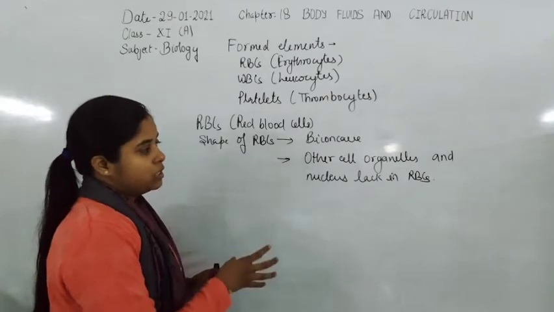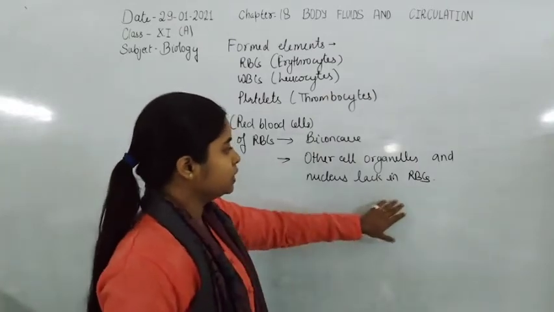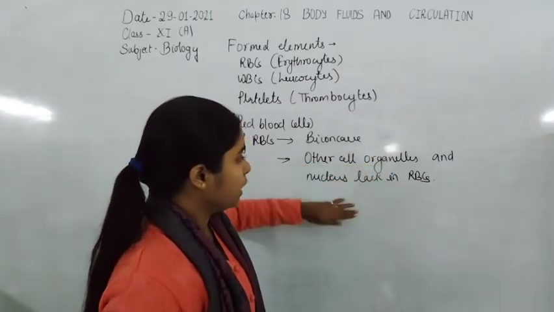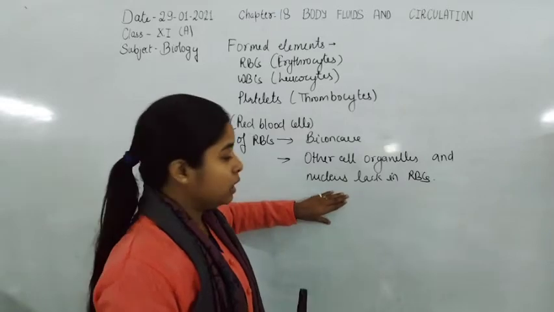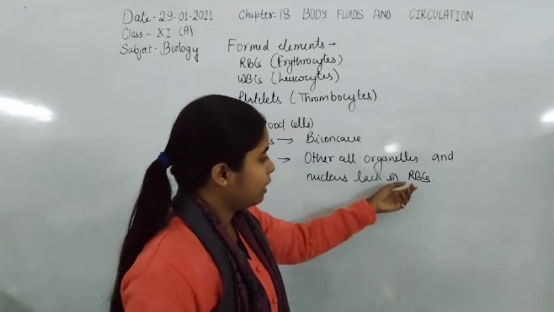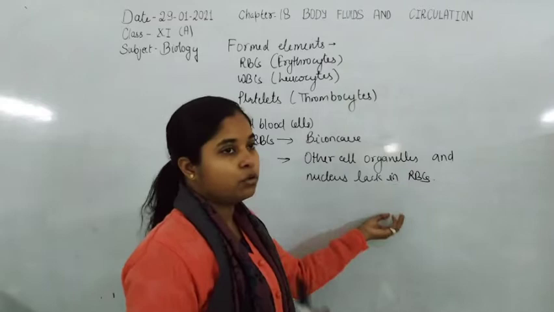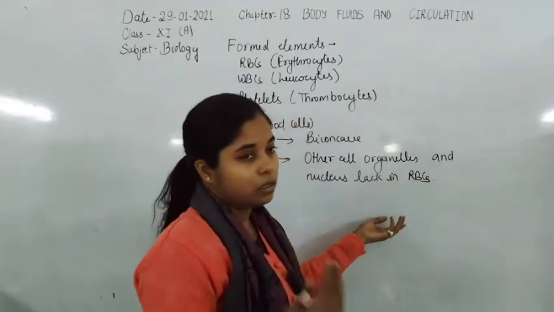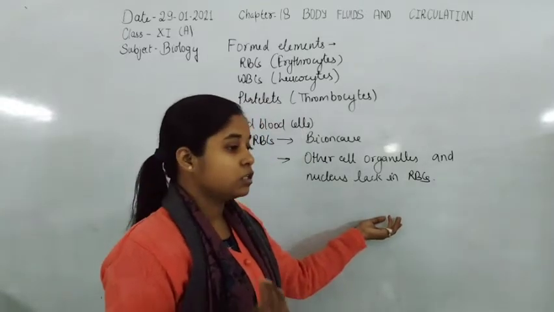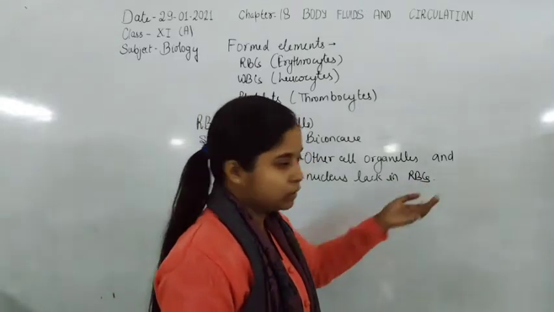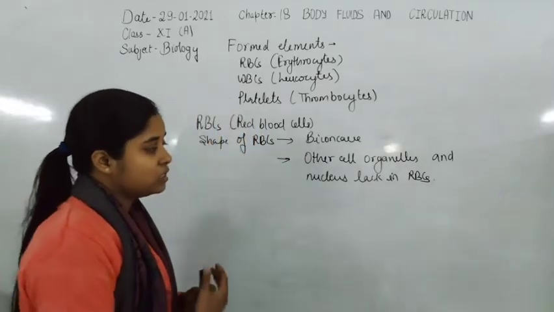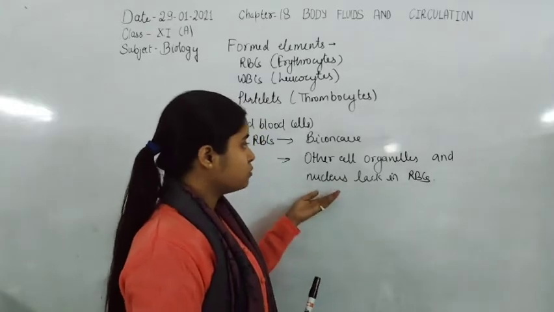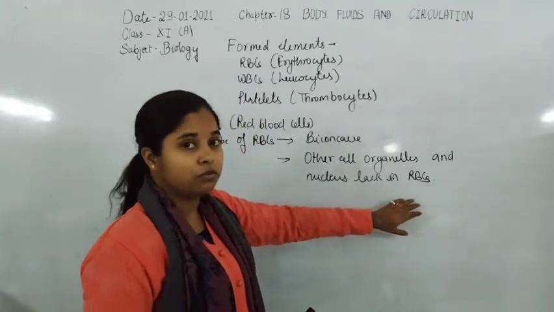So the space which is free from the nucleus and the other cell organelles is filled by the hemoglobin molecules, so they have more oxygen binding capability or carbon dioxide binding capability, and increase the carbon dioxide or oxygen transport by the RBC. So this increases their work efficiency, because they lack cell organelles and nucleus, because they are specialized for the transport of different gases.